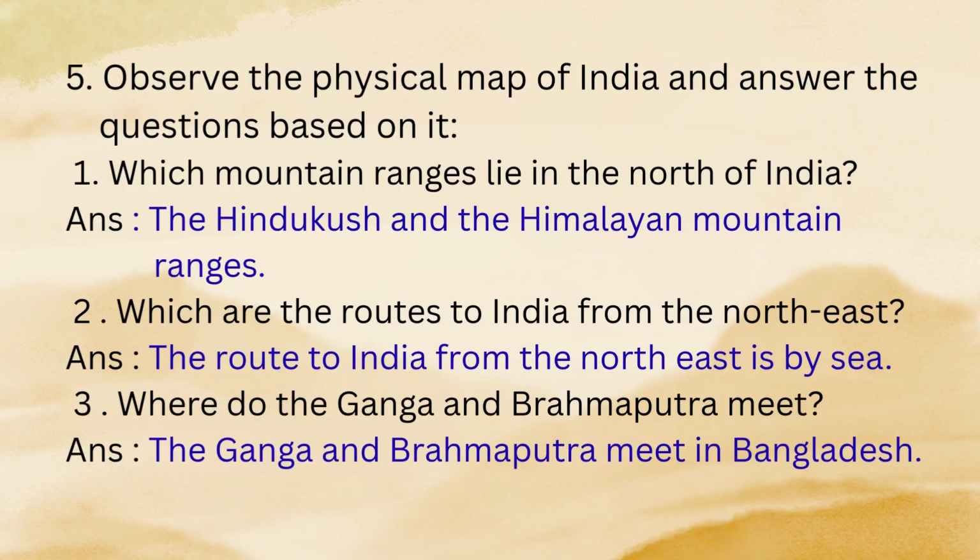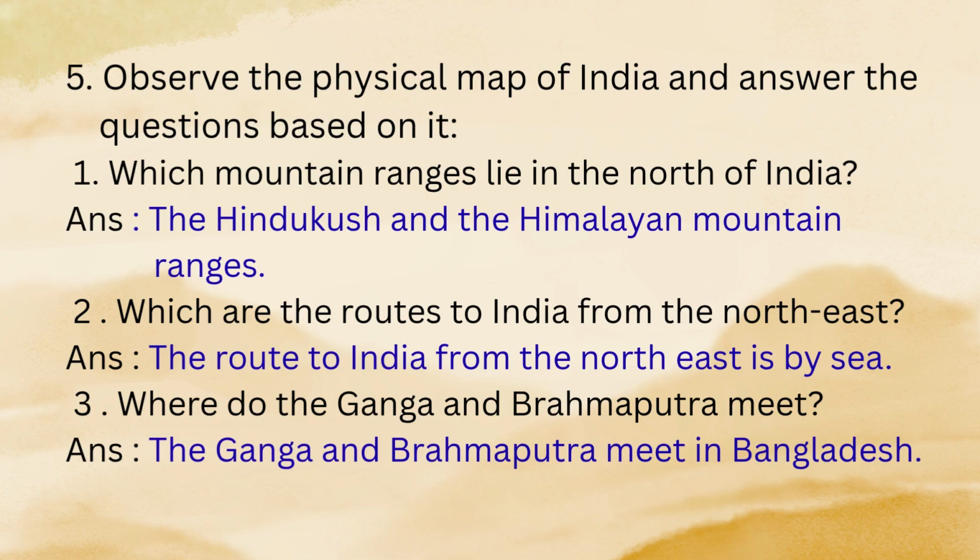5. Observe the physical map of India and answer the questions based on it. 1. Which mountain ranges lie in the north of India? Answer. The Hindu Kush and the Himalayan mountain ranges. 2. Which are the routes to India from the northeast? Answer. The route to India from the northeast is by sea.